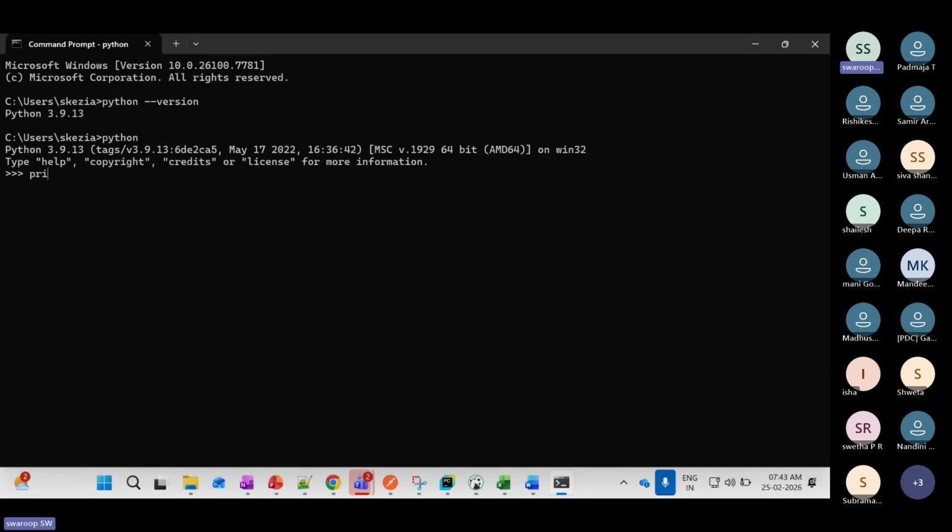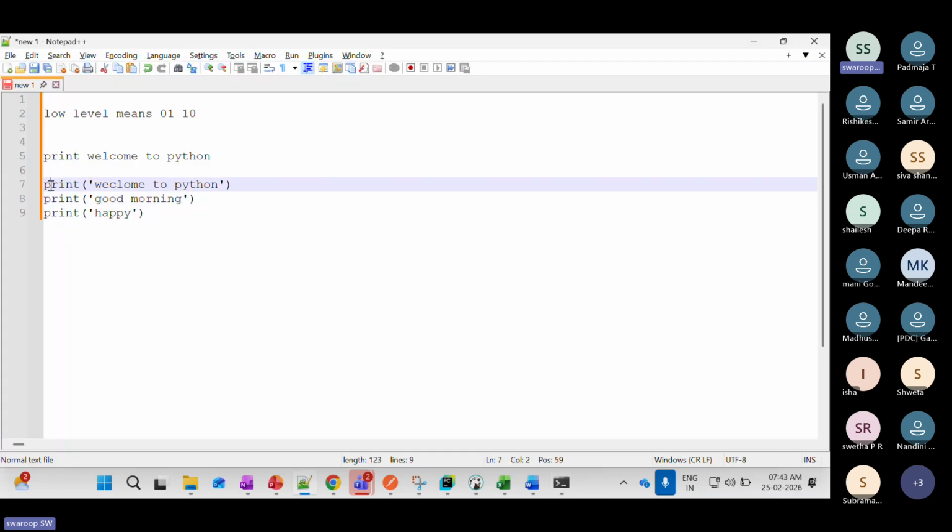Now we will see how to run things here. We saw this print statement, right? The print, everything should be in small letters. Print and all are default commands in the Python programming language, so you don't have to tell Python anything. The only thing you pass here is the text, like Welcome to Python.